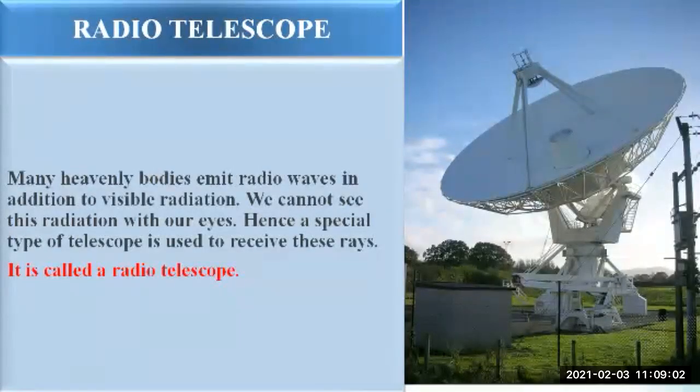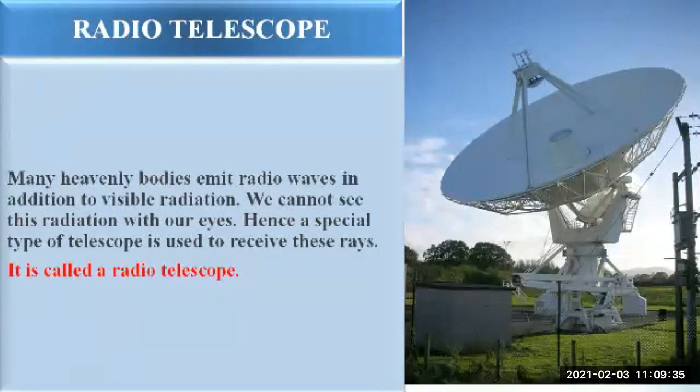Then radio telescopes. Now what are radio telescopes? Many heavenly bodies emit radio waves in addition to the visible radiation, as we have seen with the different types of radiation. So there are also the radio waves which are emitted from space. In order to study them, proper radio telescopes are established. They are created.